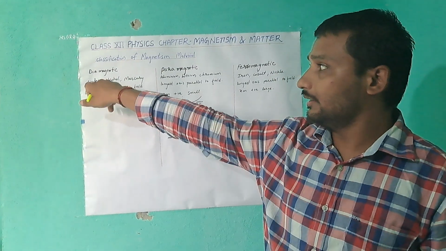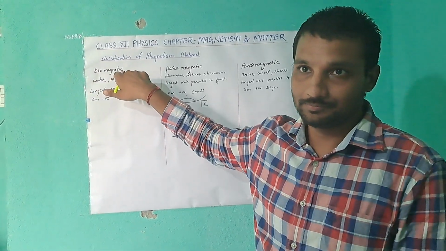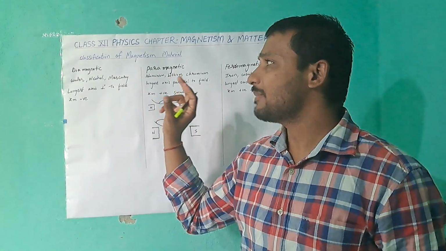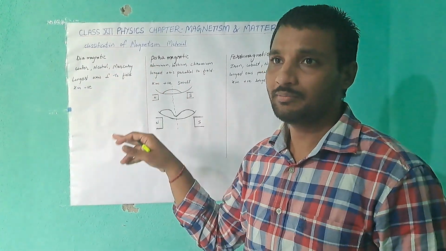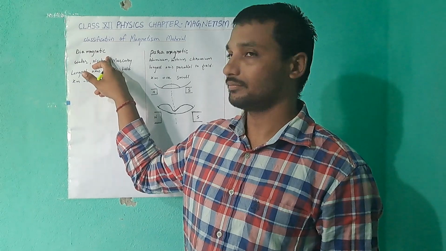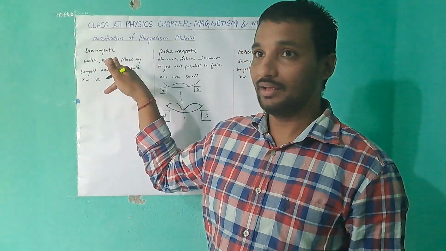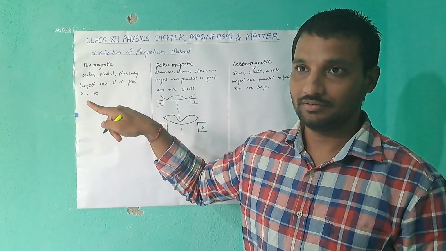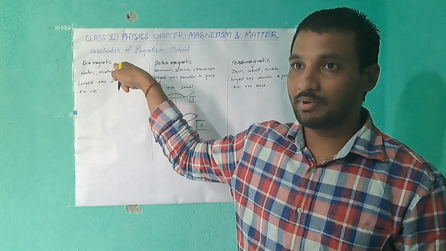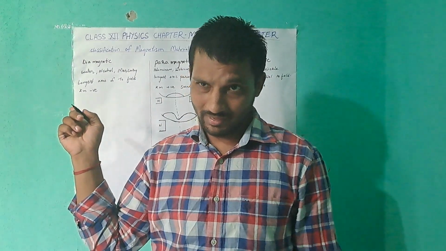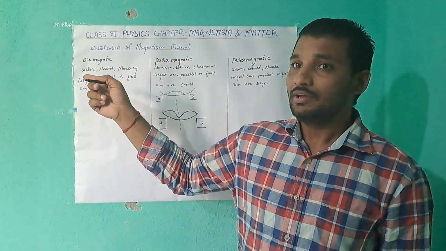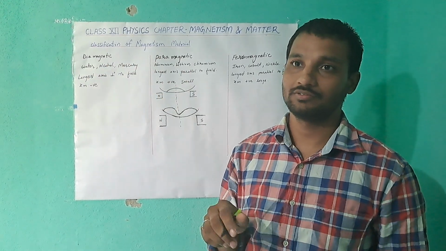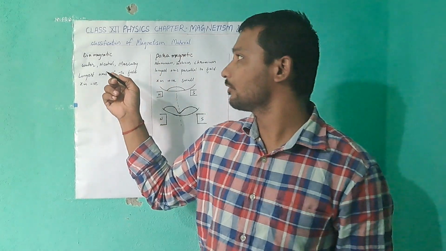First of all, what is diamagnetic? Any material that can be magnetized by an applied external magnetic field is called a magnetic material. Example: iron, nickel, cobalt, which are widely used in different fields. These are the three types: iron, nickel, and cobalt.